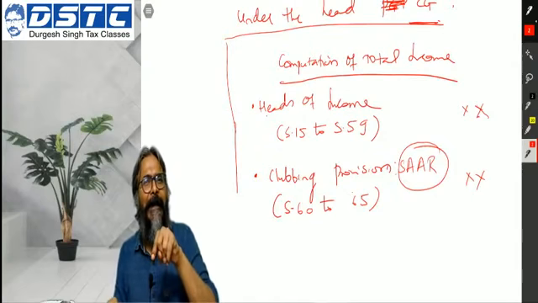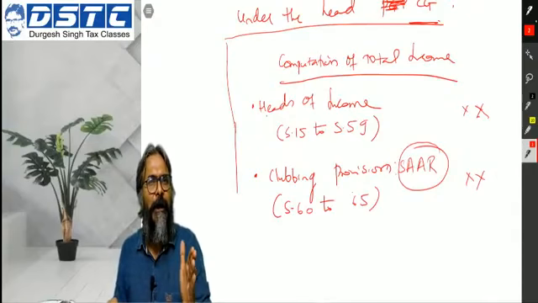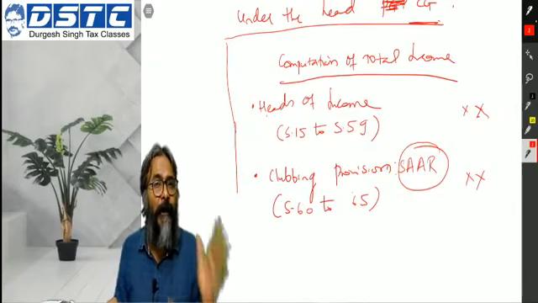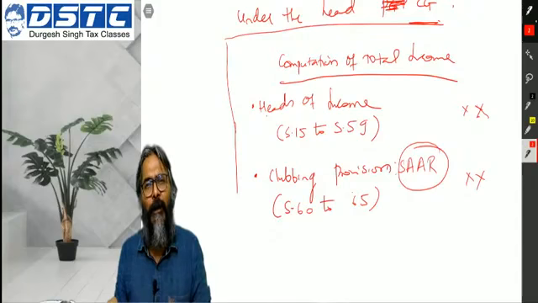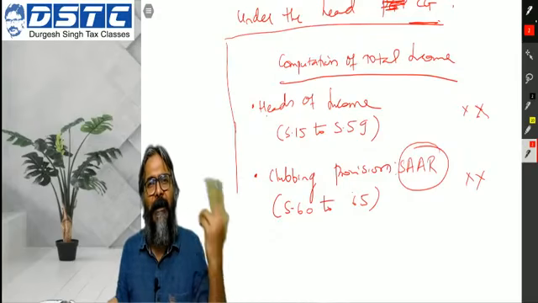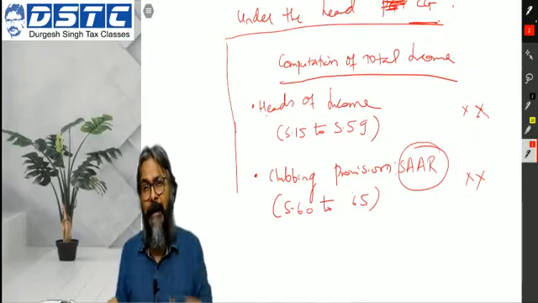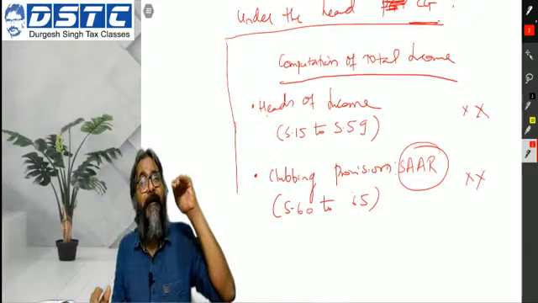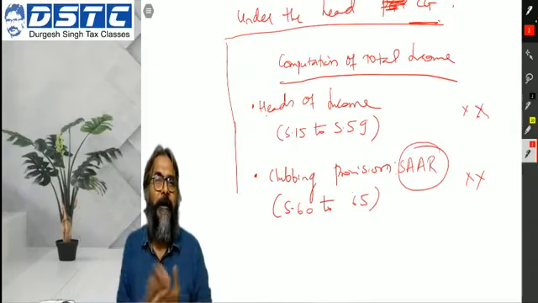Students, you would know one thing: in your IPCC, whatever clubbing provisions you would have learned, there is no such clubbing provision invoked for a partnership firm or for a company. Whatever clubbing provisions you have learned are necessarily in relation to the first category only. Why is it so? Why not a partnership firm, why not a company? Because the tax rate is static. There is no basic exemption limit, and this is the reason why this sort of tax avoidance measure, which can be exercised by a particular class of person, cannot be exercised by the other class of person. That is the reason.